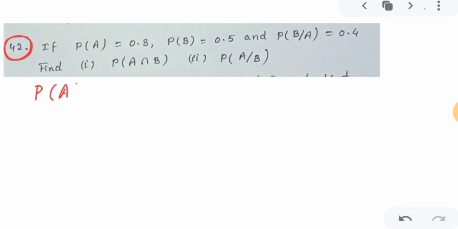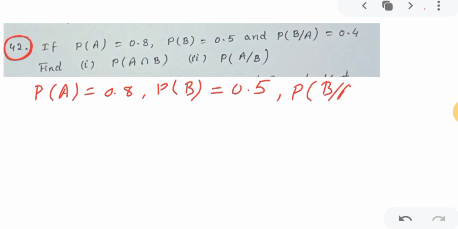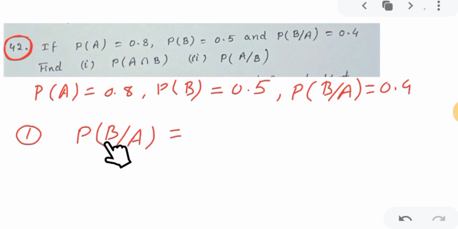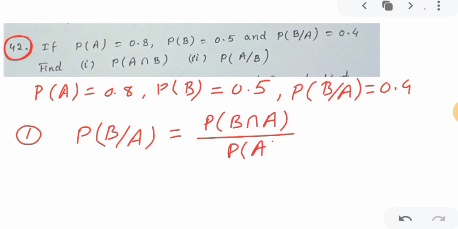So probability of A is given as 0.8, probability of B is given as 0.5. This you will write first in the answer. Correct. And probability of B given A is given as 0.4. And we have to find probability of A intersection B. So for the first part, which formula will I use? Since we know probability of B given A, we know the formula: probability of B given A, so B is up, I will write probability of B intersection A divided by A is down, so probability of A. This was the formula.